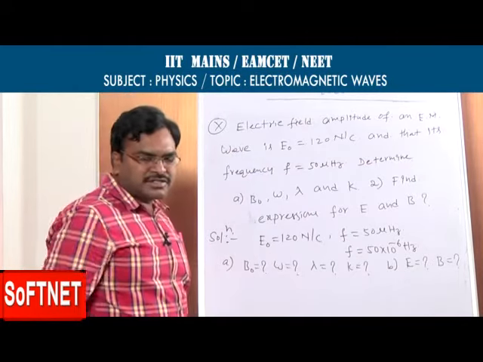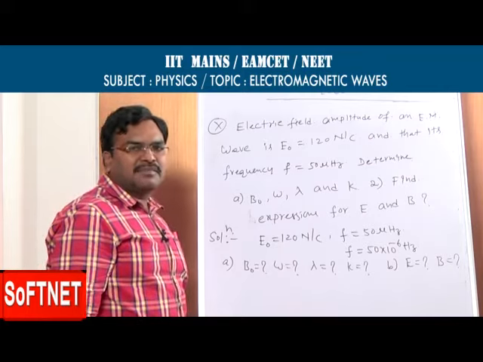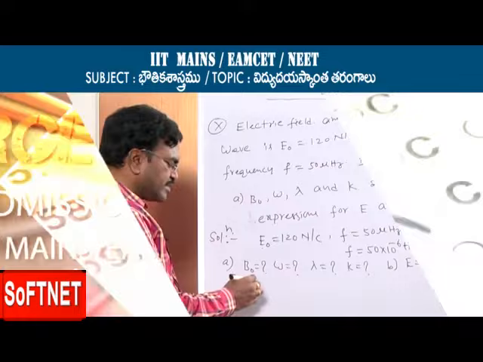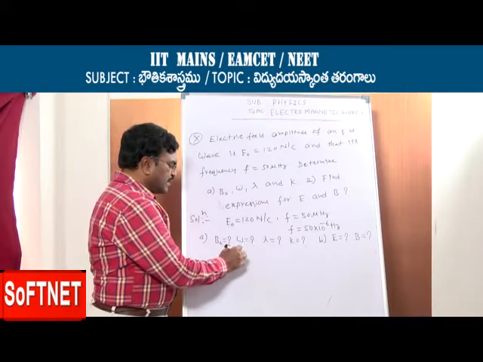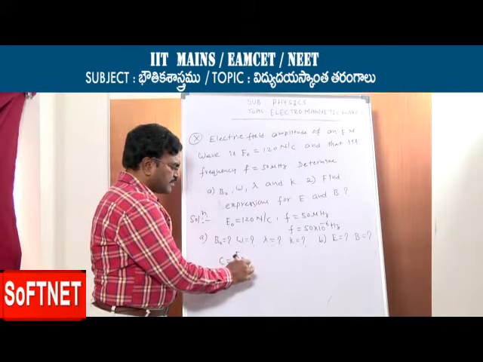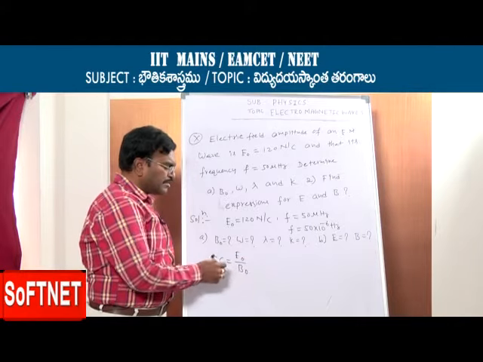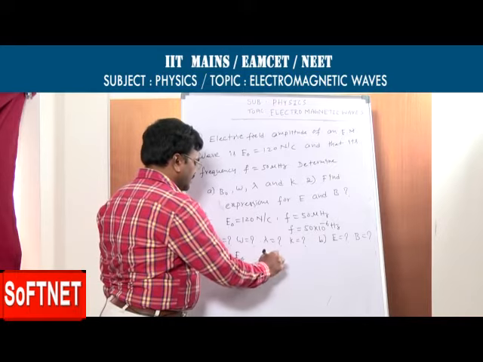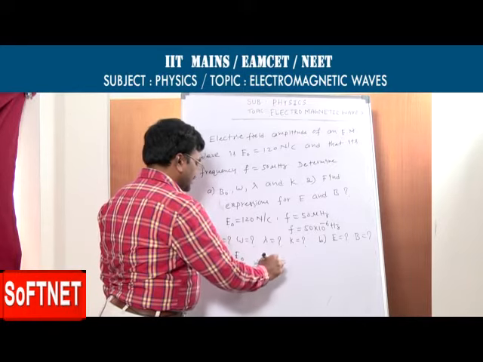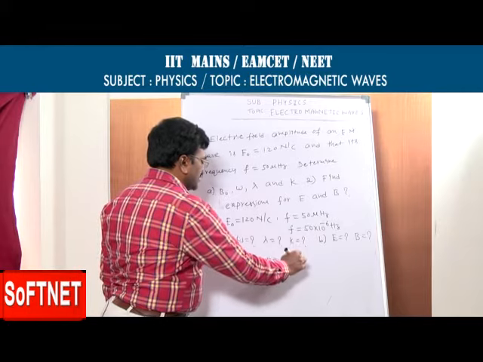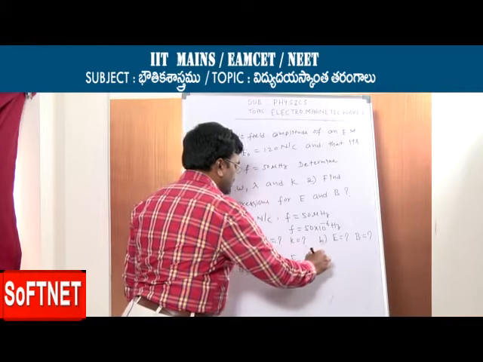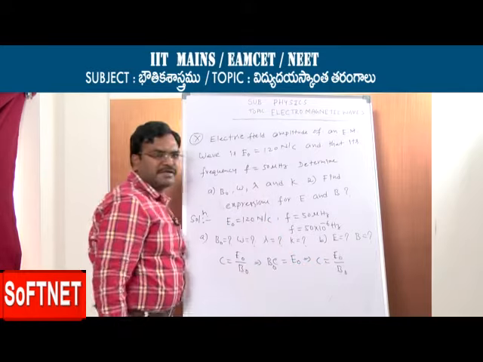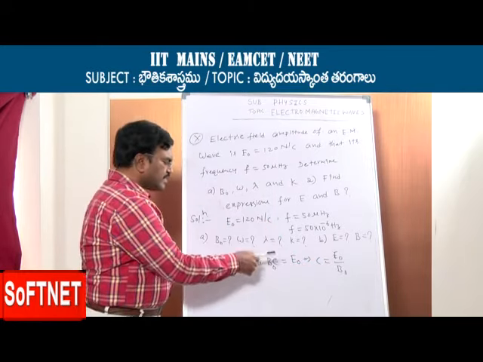We know E naught. Here the electric and magnetic fields are perpendicular. What relation do we have for B naught? C is equal to E naught by B naught. By cross multiplication, B naught is equal to E naught by C. What is C here? The speed of light.